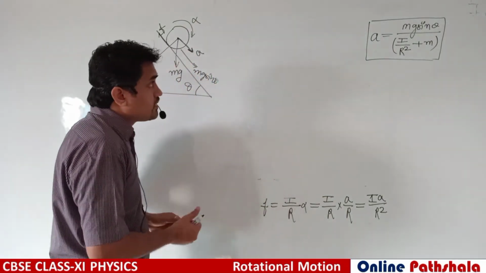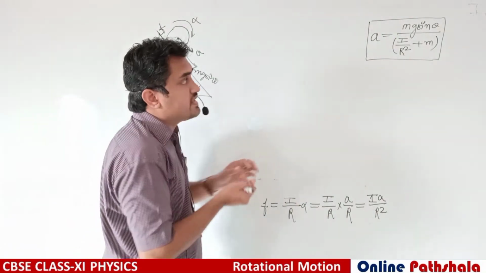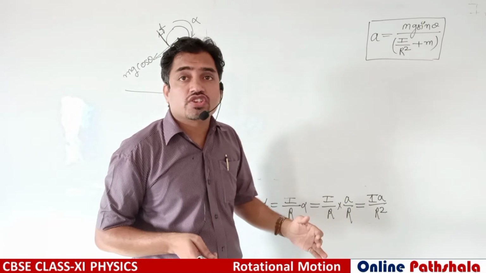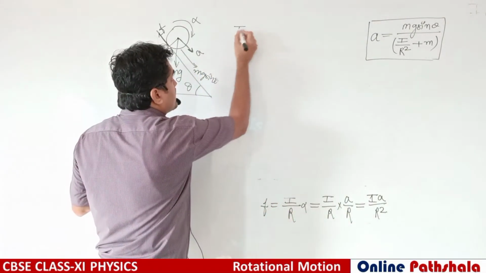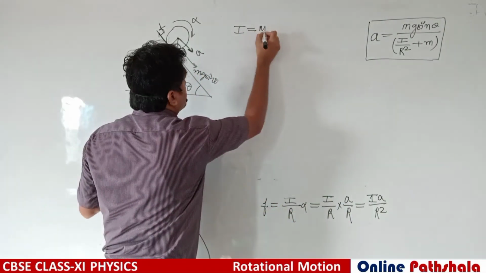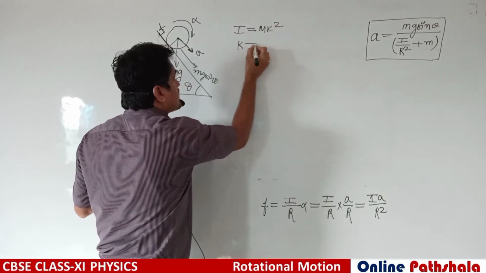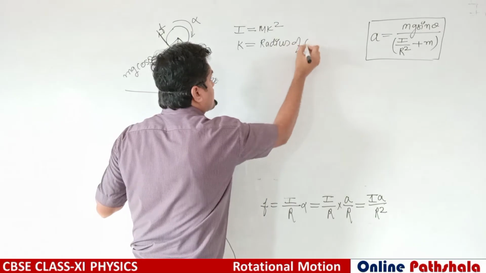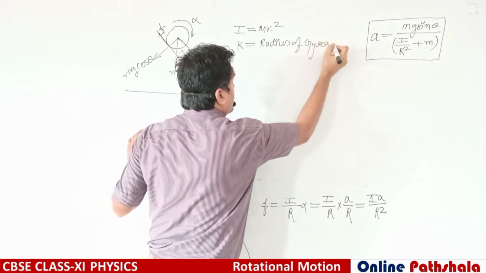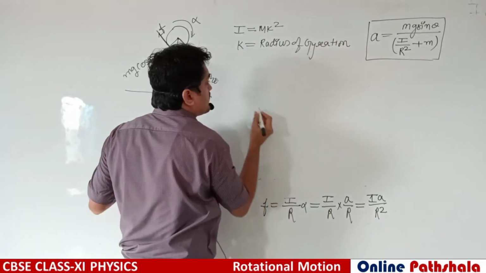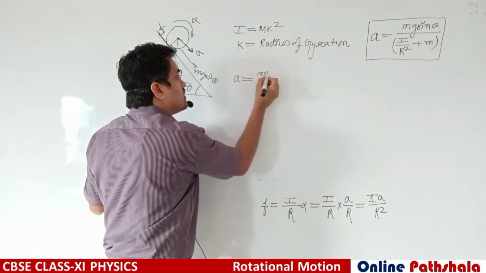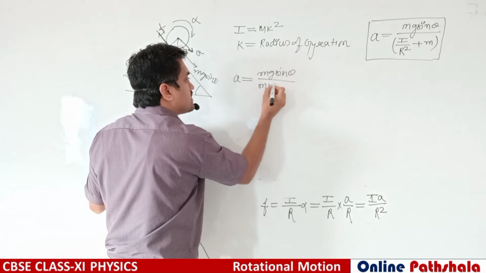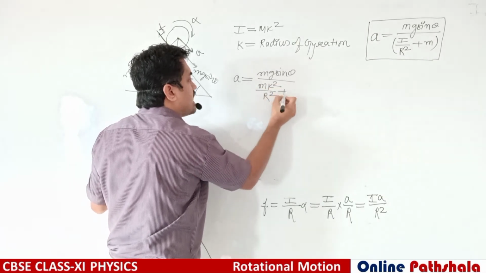We can also find this acceleration in terms of radius of gyration. This I can be written as mk square, where k is the radius of gyration. So this acceleration a is equal to mg sin theta divided by mk square by r square plus m.